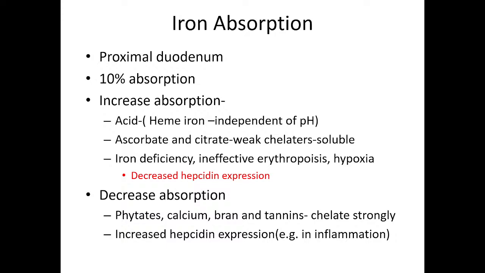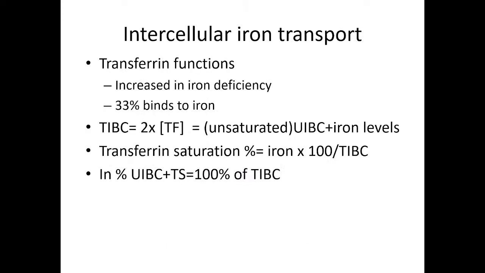Increased hepcidin expression, especially in cases of inflammation. Chronic inflammation is there, then hepcidin will increase. There will be increased store of iron, but it won't be absorbed, it won't be utilized. So these transferrin functions are increased in iron deficiency, and 33% binds to iron. So total iron binding capacity is 33%, because 33% of the transferrin will bind to iron.